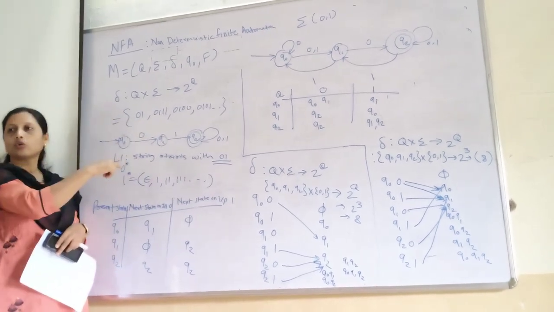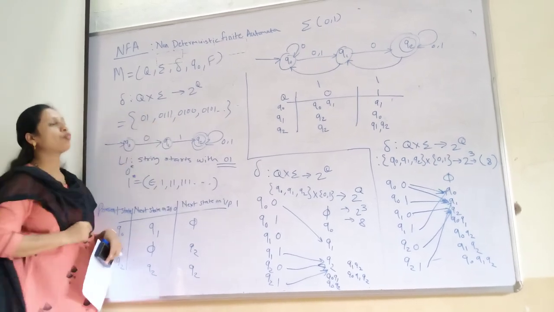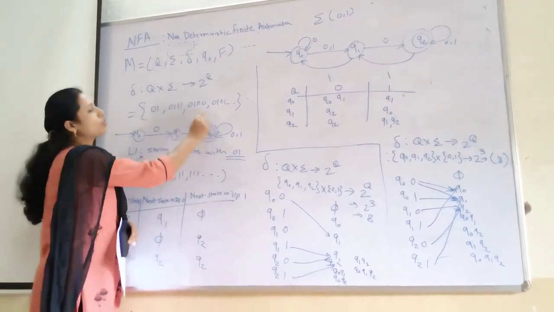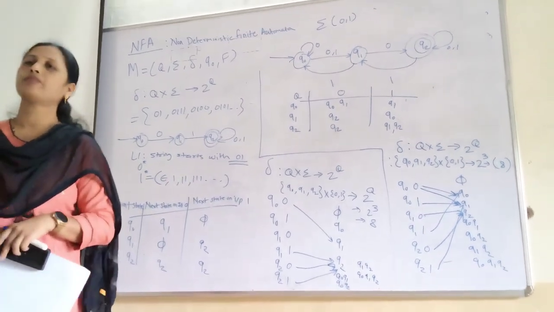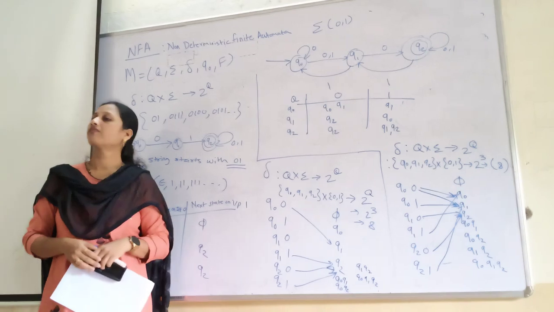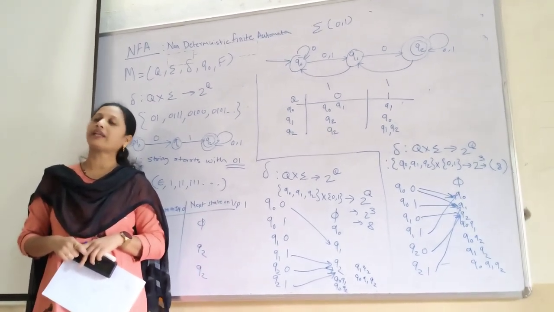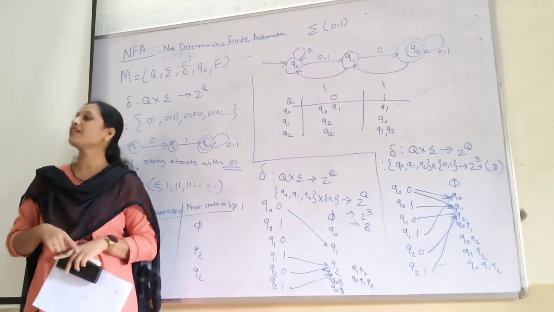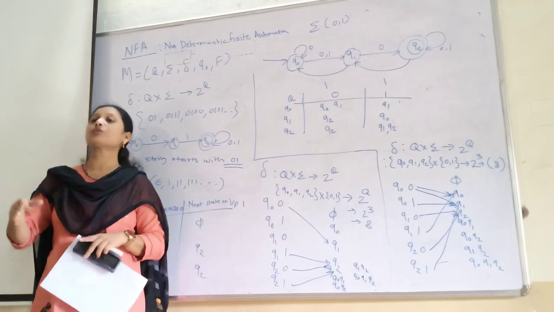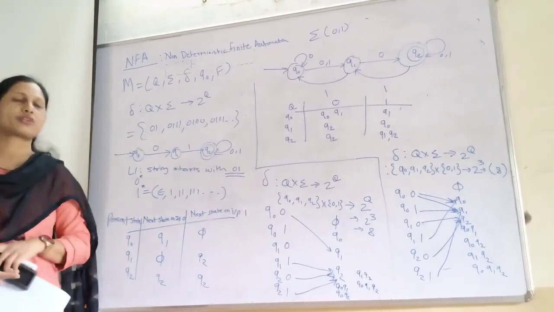That is 01. We can have 01 in the starting. Afterwards, you can have 11, 0100, 0101, and so on, a number of combinations possible. This language is finite or infinite? Infinite. This language is infinite because you can have an infinite number of strings.